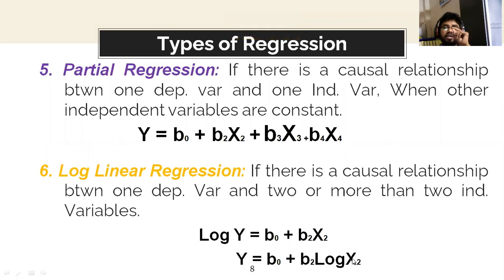Here I need to convert the data into log form of the independent variables. So in that case I write y equals beta 0 plus beta 2 log x2. This is called the lin log model. And this is the log lin model.